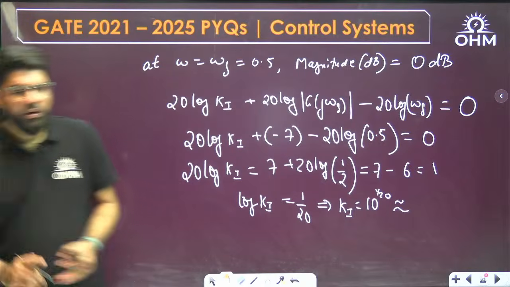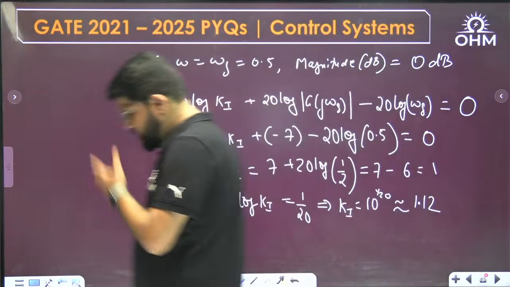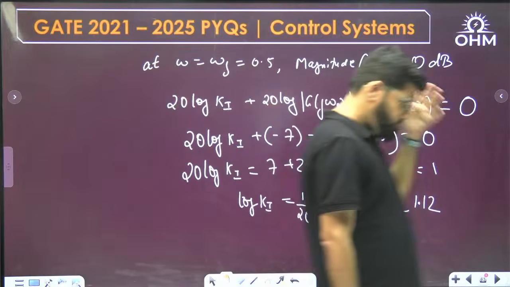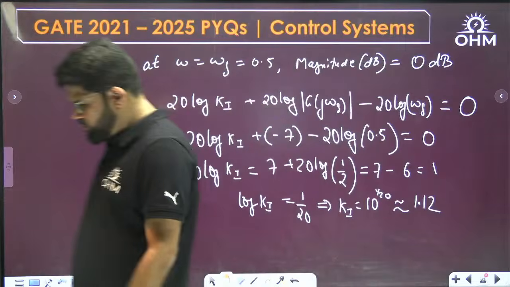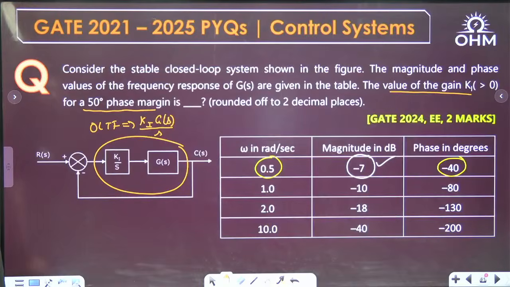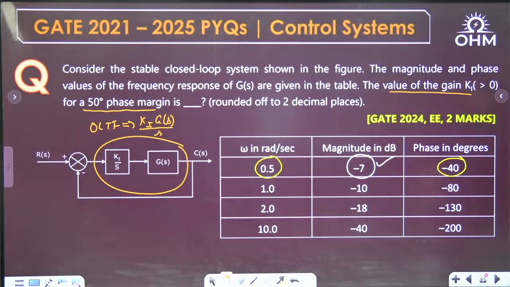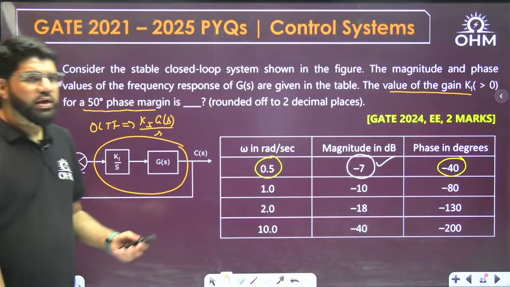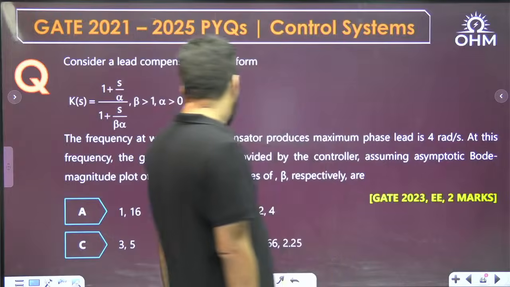1.12. Okay, here the final answer is 1.12. Okay, so again a good question. Understanding of the gain, crossover frequency, phase margin is required. Okay, all right. Okay, so next question.